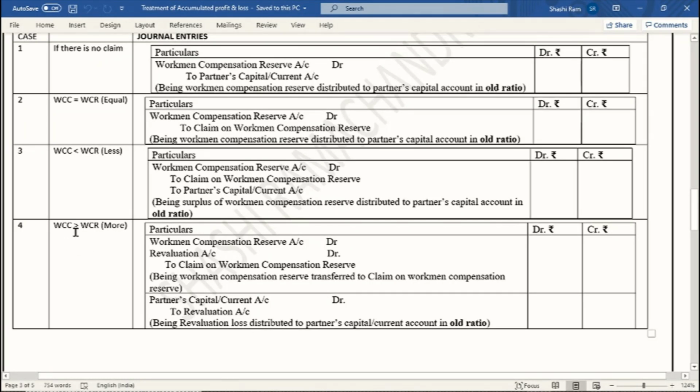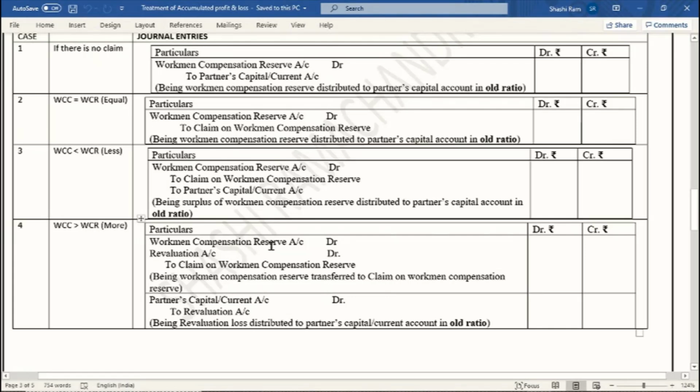And in case the claim is more than the reserve, now we don't have enough amount to cover the claims. The reserve is not sufficient, and that's a loss for the business because we have to take out the money from other reserves.